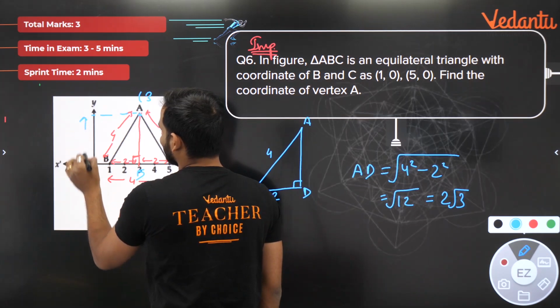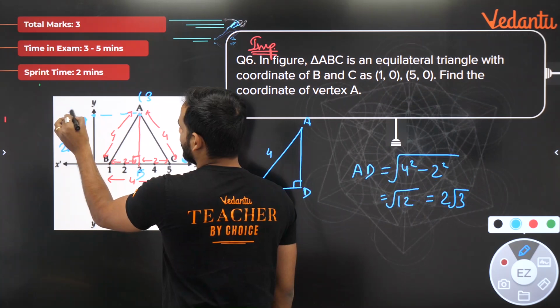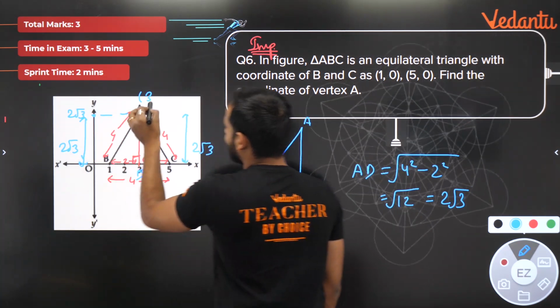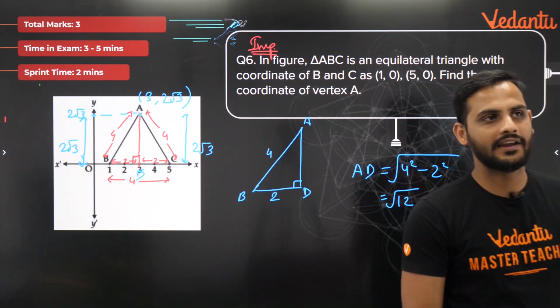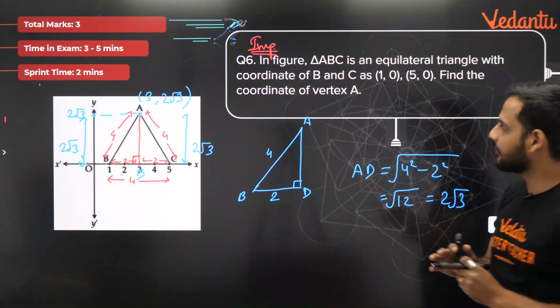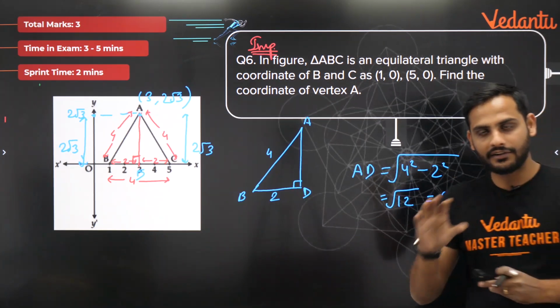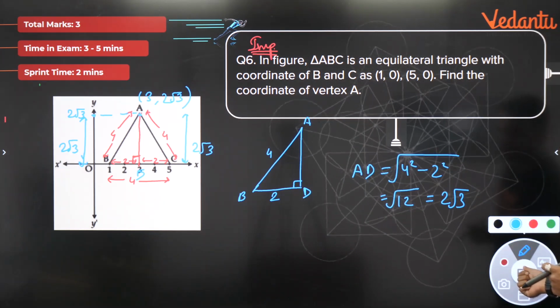Yes or no? Correct? So the coordinates of A are 3, 2 root 3. Right? This is how we can easily solve this question. Very important question, awesome question. Understood? With the help of geometry, we have solved this question. Got it? Chalo, let's move to the next question now.